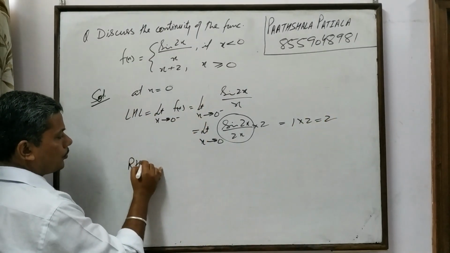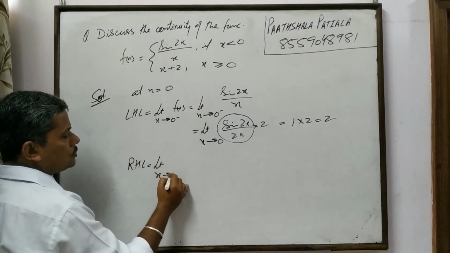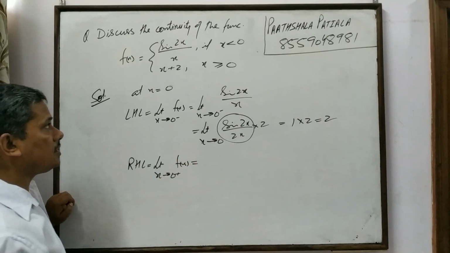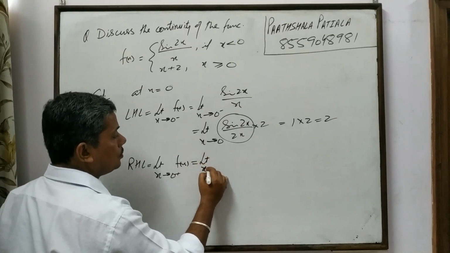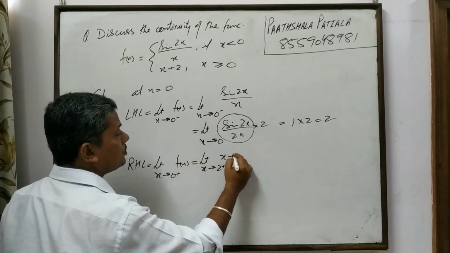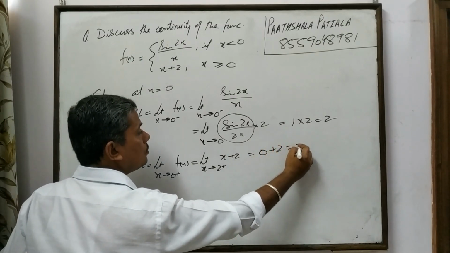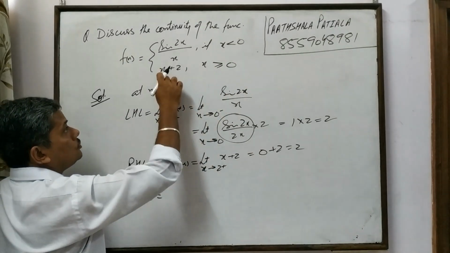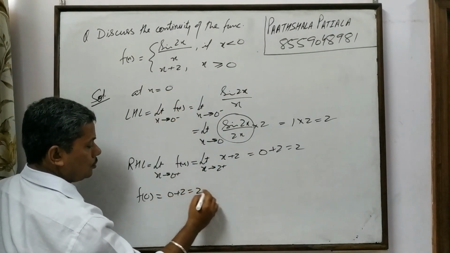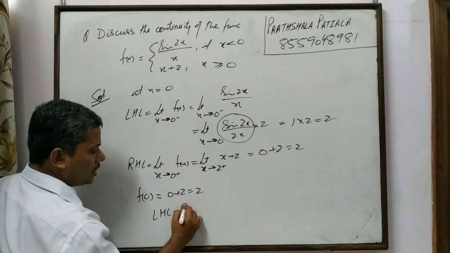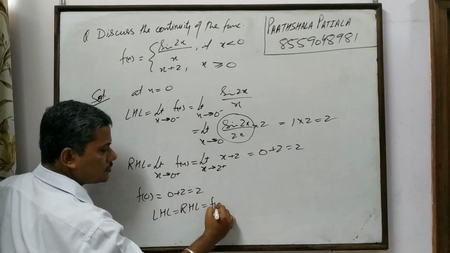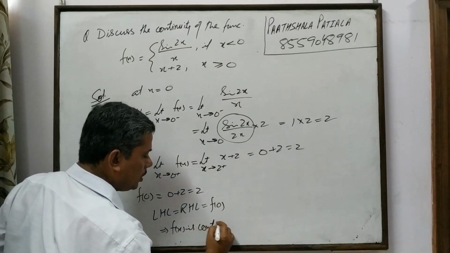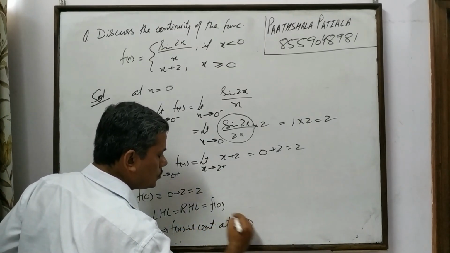Right hand limit, x tends to 0 positive, f of x. 0 positive means 0 plus something, x is greater than 0. When x is greater than 0, the function is x plus 2. 0 plus 2 is equal to 2. And what about f of 0? When x is equal to 0, the function is 0 plus 2, which is equal to 2. Means left hand limit is equal to right hand limit is equal to f of 0, which implies f of x is continuous at x is equal to 0.